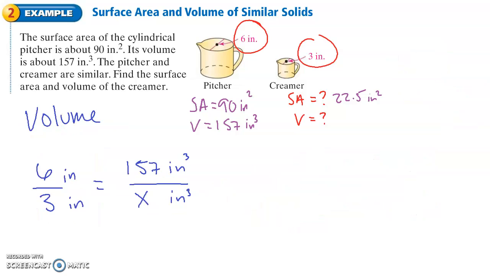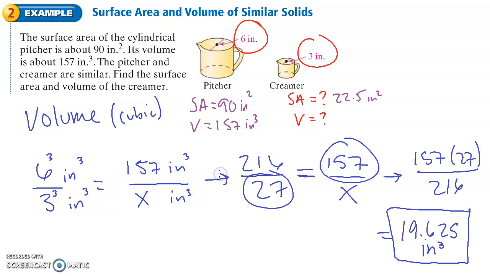Now we can use the same principle that applied to surface area for volume, but remember volume is in cubic units. So if I said 6 inches for the pitcher over the creamer is equal to the volume of the pitcher over the volume of the creamer, that would work, except these have to be in cubed units. So I have to cube these numbers as well. Setting up our butterfly method, 6 cubed is 216, divided by 3 cubed is 27. Butterfly method gives us 19.625 inches cubed for our volume.